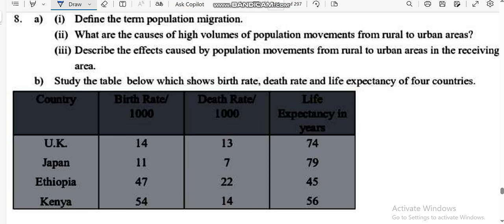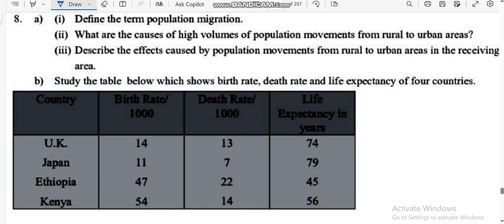Types of migration. We have brain drain. Brain drain is the migration of skilled personnel, especially to other countries, looking for greener pastures. We have what we call voluntary migration. It is the movement of people from one place to another willingly. And we have involuntary or forced migration. It is movement of people from one place to another due to harsh conditions, mainly because they don't have an option but to migrate. And also we have what we call commuting. This is the movement of workers from home to work and from work to home.